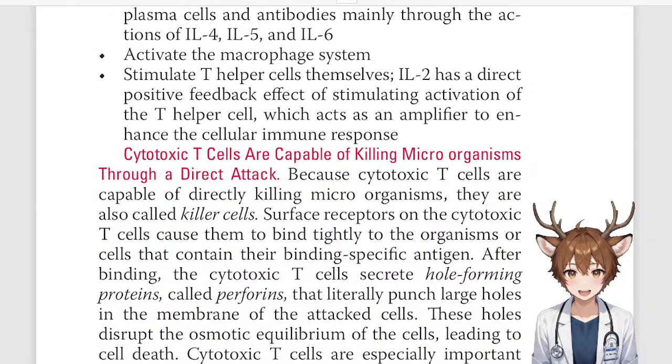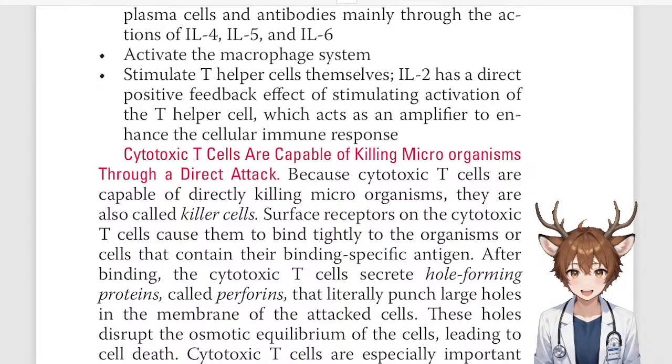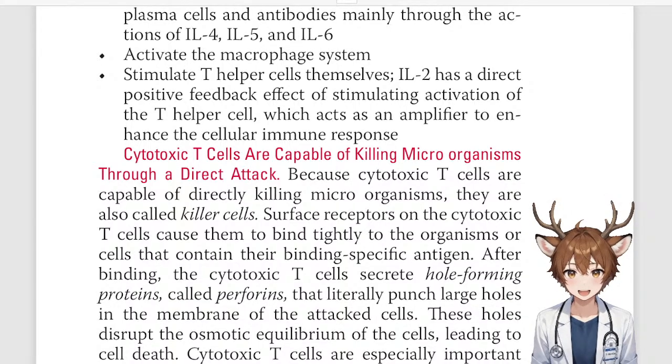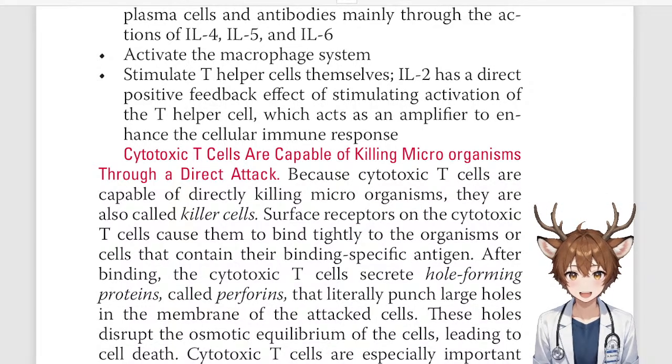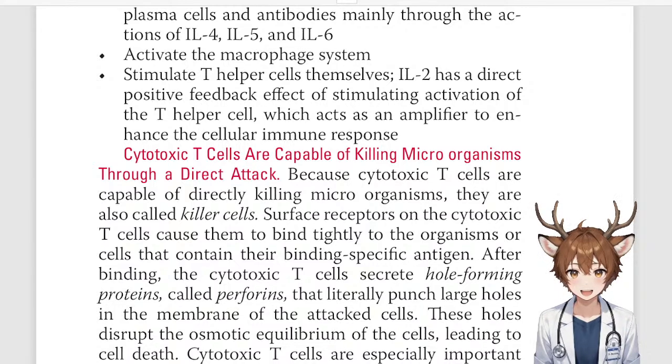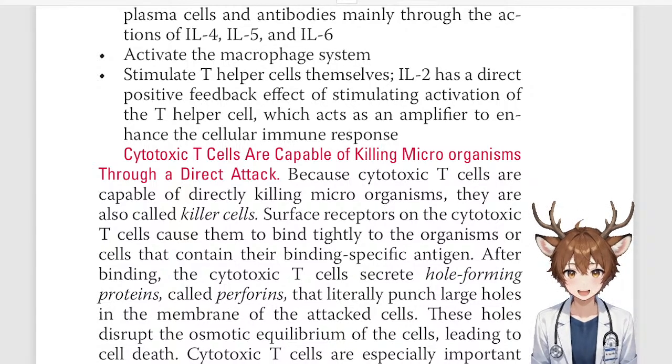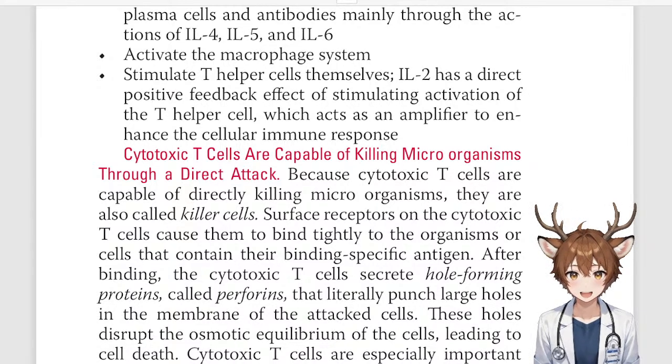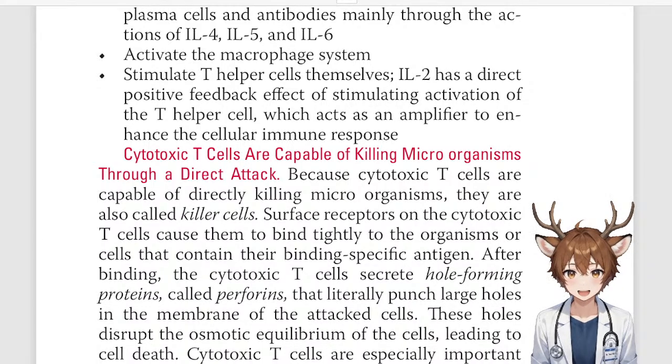Cytotoxic T cells are capable of killing microorganisms through a direct attack. Because cytotoxic T cells are capable of directly killing microorganisms, they are also called killer cells or killer T cells. That's distinct, by the way, from NK cells, which are natural killer cells. So NK cells are a different thing. We're talking about cytotoxic or killer T cells.